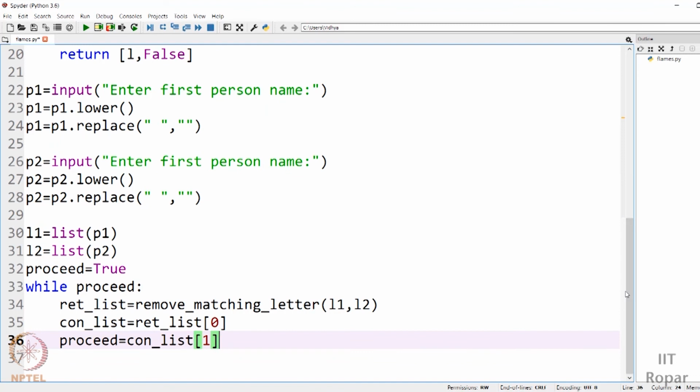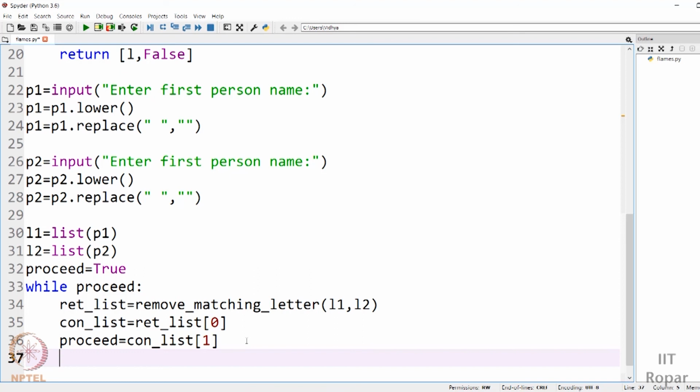The star is a marker that the first string has completed, and whatever comes after it is the second string. So we have to find the index where the star is present, and at that place we have to split, that is slice, this list. This is where the list slicing we had seen comes into play.